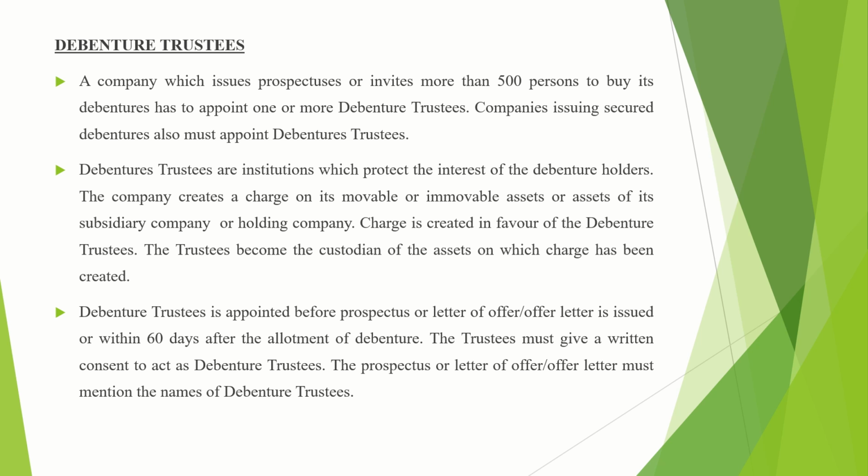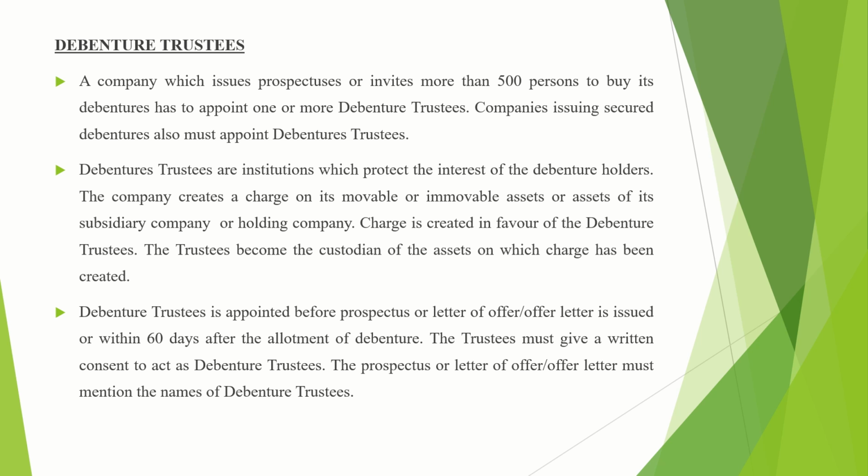The trustees become the custodian of the assets on which the charge has been created. Custodian means responsible. So once the charge is created by the company on the movable or immovable asset, these trustees become the responsible persons to look after those charged assets.